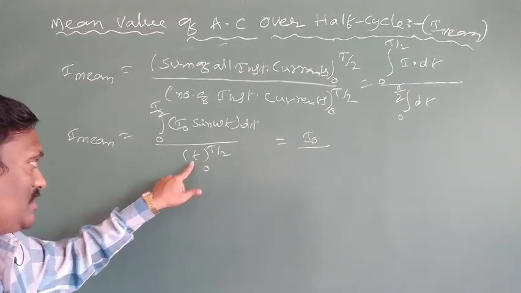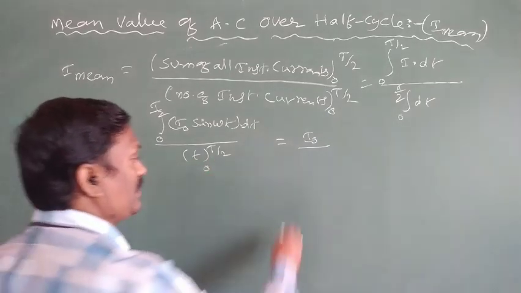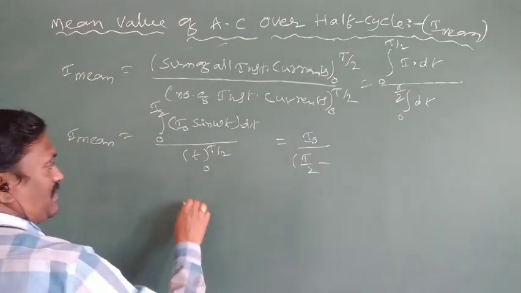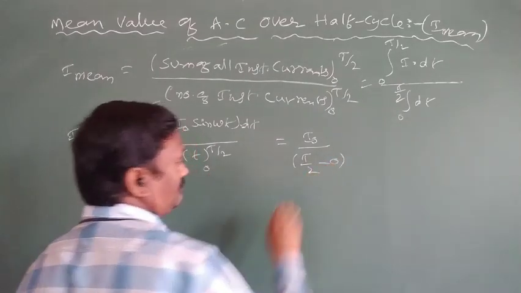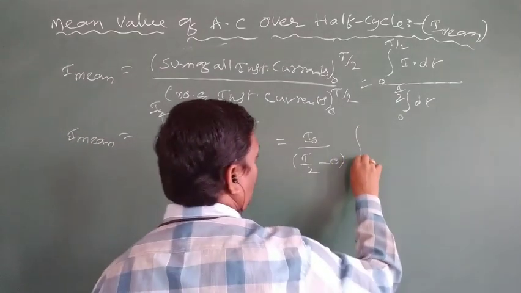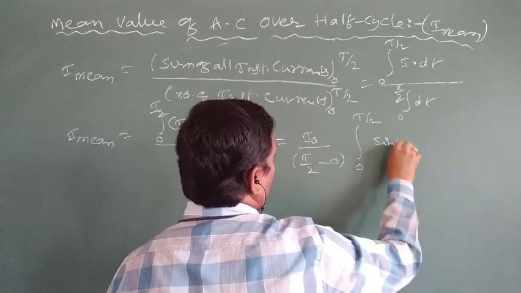Apply the limits: in place of small t, apply the upper limit T by 2, minus, in place of t, apply the lower limit 0, into the integral with limits 0 to T by 2 of sin omega t.